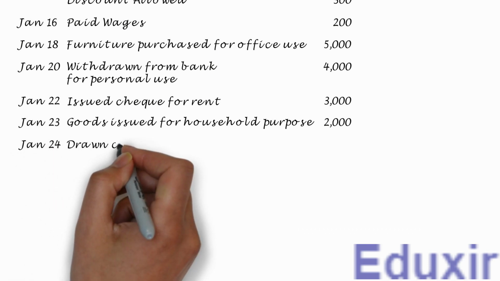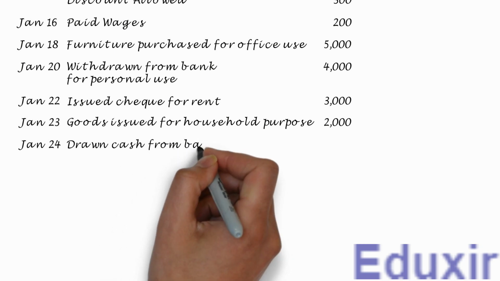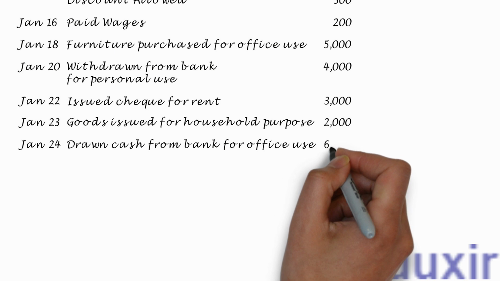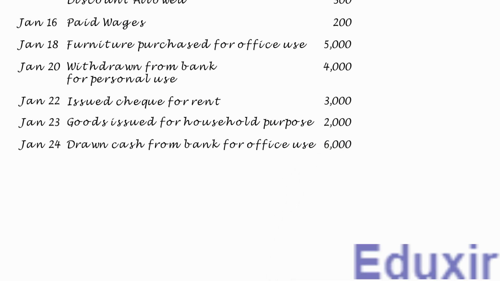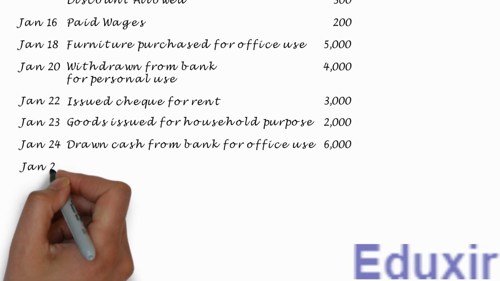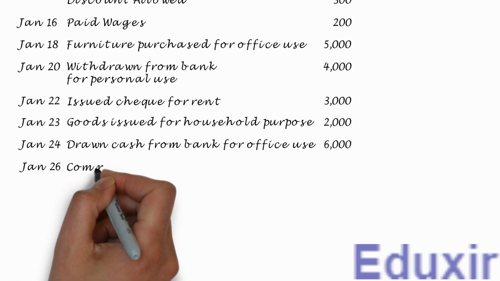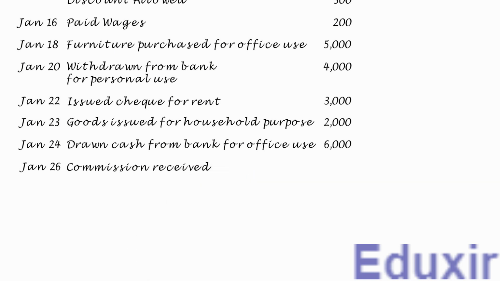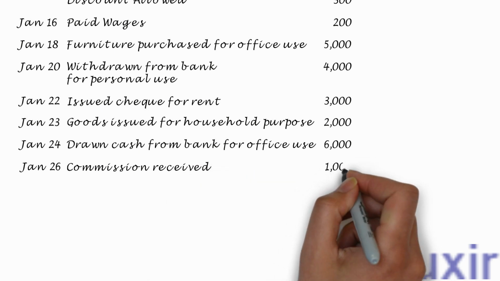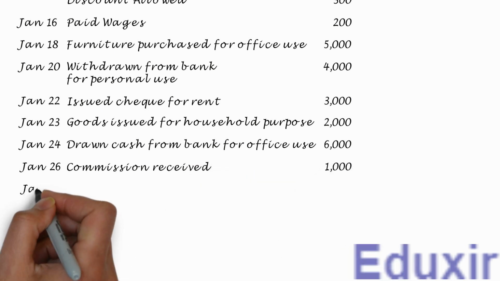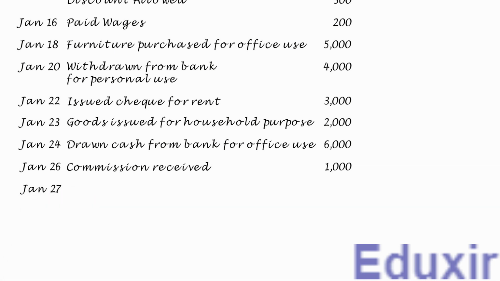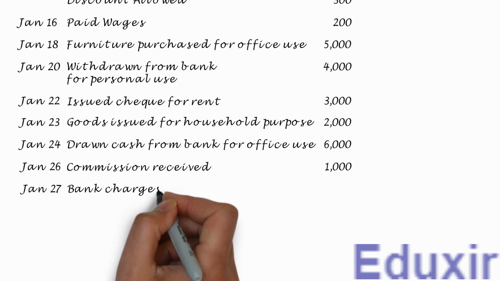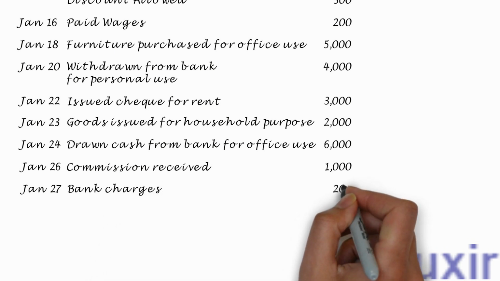On January 24th, drawn cash from bank for office use 6,000 rupees. On January 26th, commission received 1,000 rupees. On January 27th, bank charges 200 rupees.